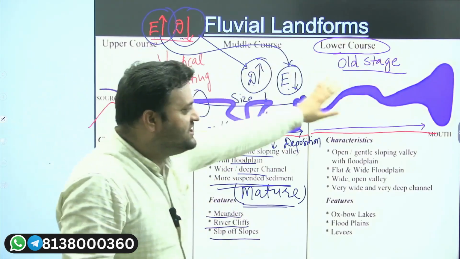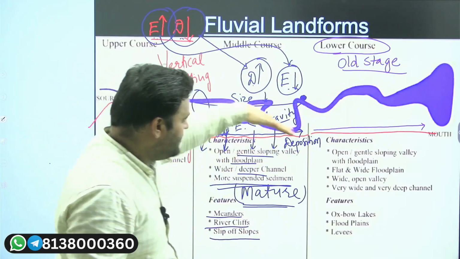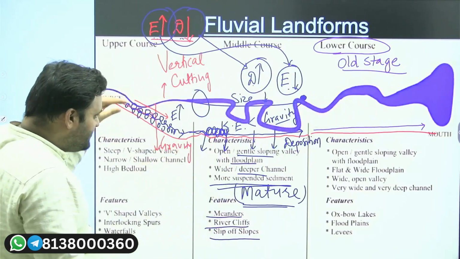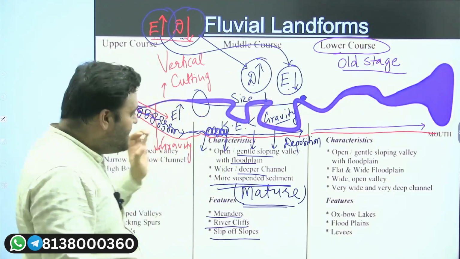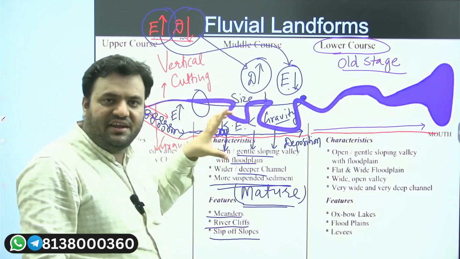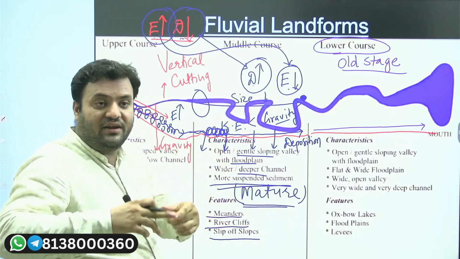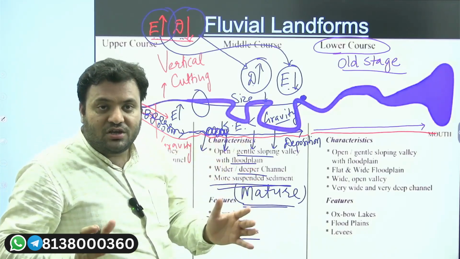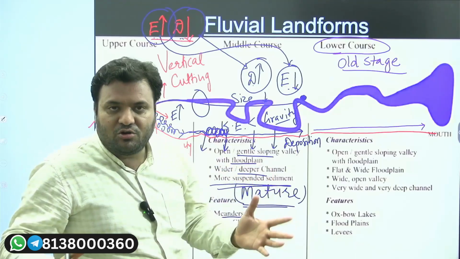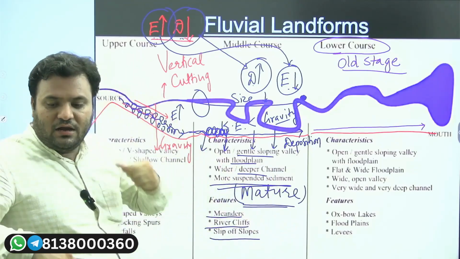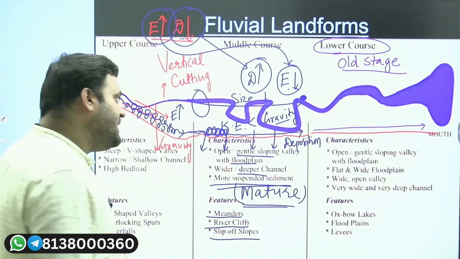All of these stages are determined by the slope itself. Because of the slope, the action of water will be there. Because of the action of water, kinetic energy and gravity will be there. Because of the varied action of kinetic energy and gravity, there could be a vertical erosion, there could be a lateral erosion, there could be a headward erosion. And as a result of that, different topographical features will be observed.